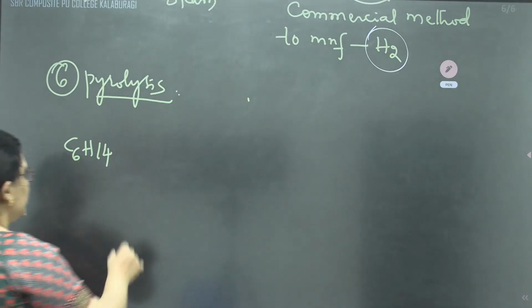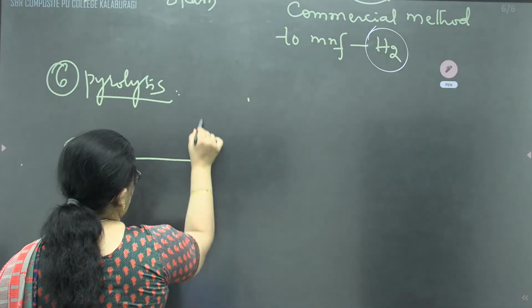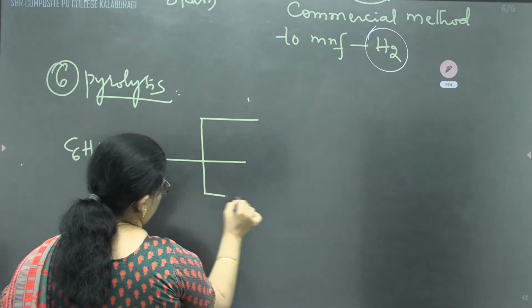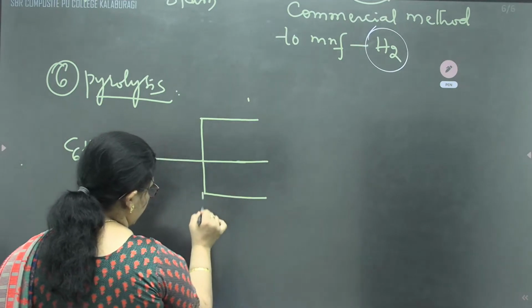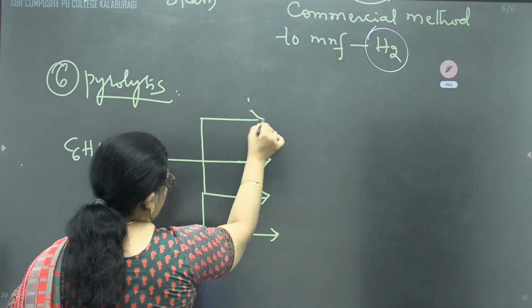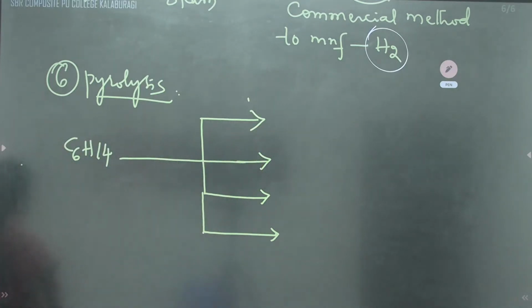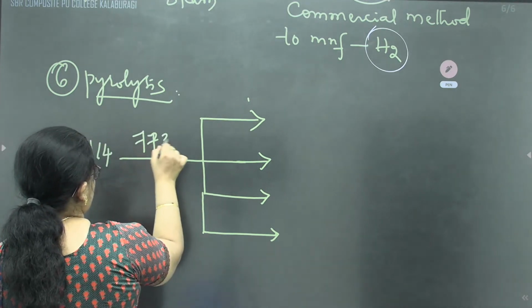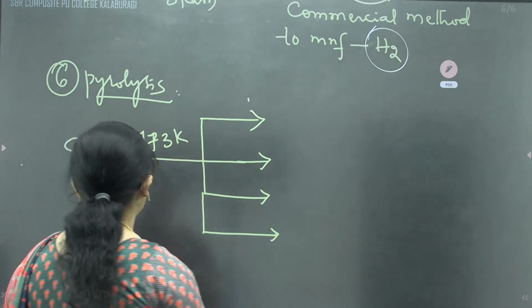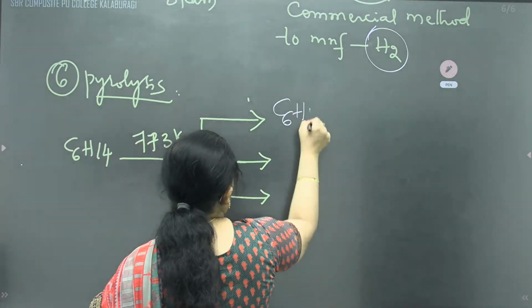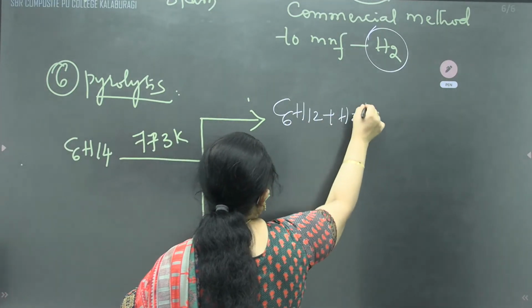When we are heating at a high temperature, around 773 Kelvin, a different temperature will get a different fragment. C6H14 is converted into C6H12 with the liberation of hydrogen gas.